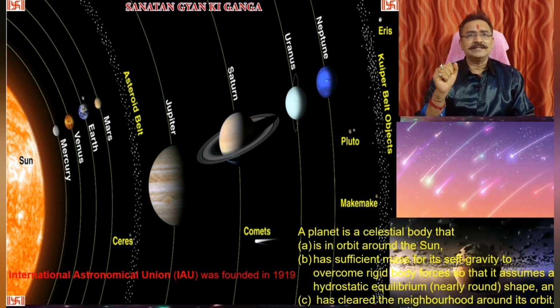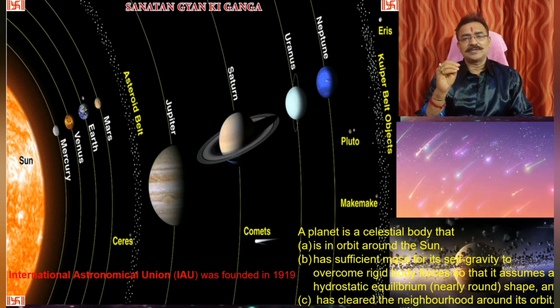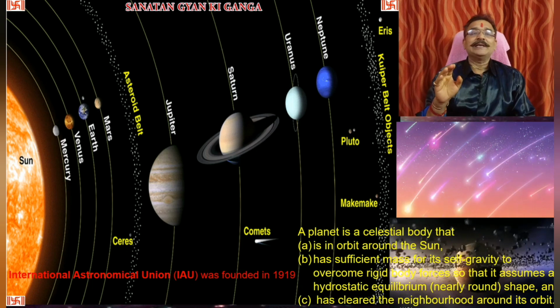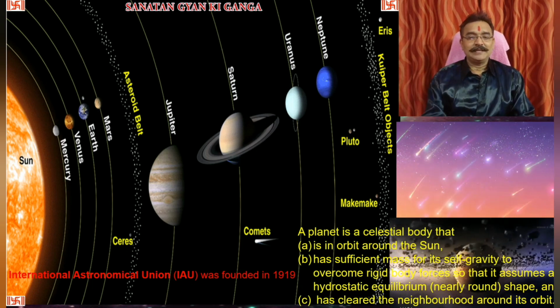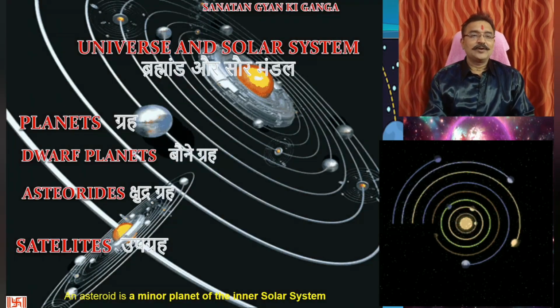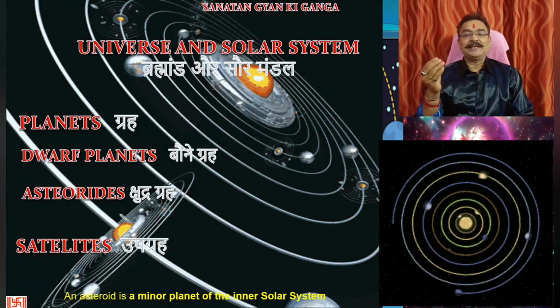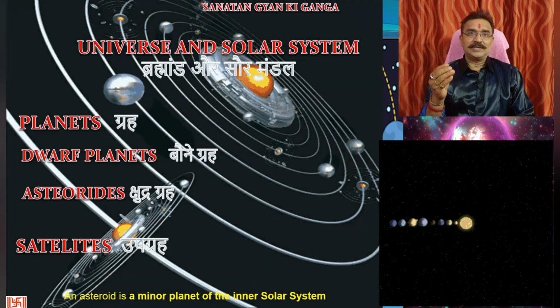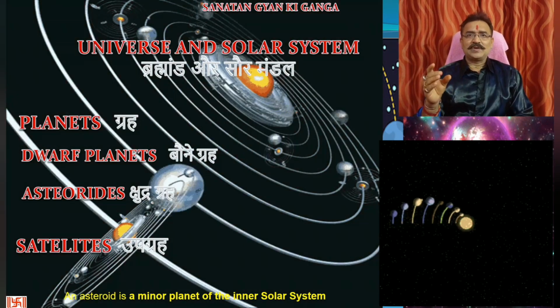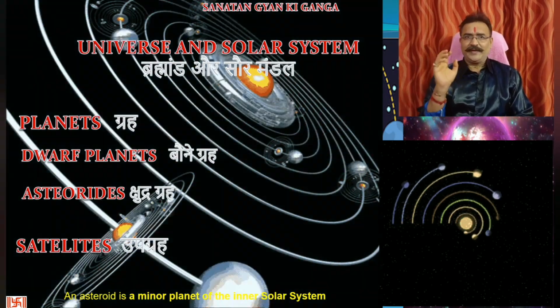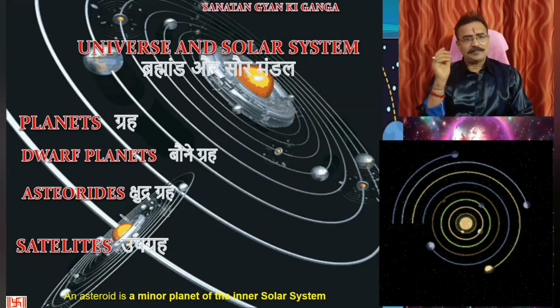Pluto is in the solar system today also, but it is not defined as a planet. It is defined as a dwarf planet. There are so many other celestial bodies which lack the definition of a planet because of one, two, or three defects. So they are all known as dwarf planets.